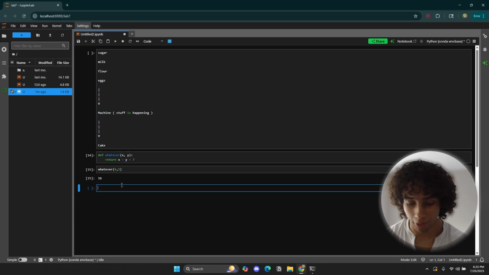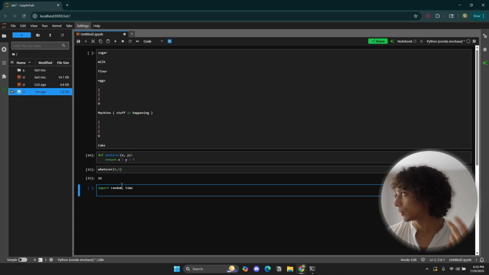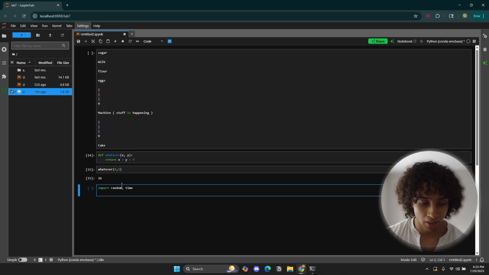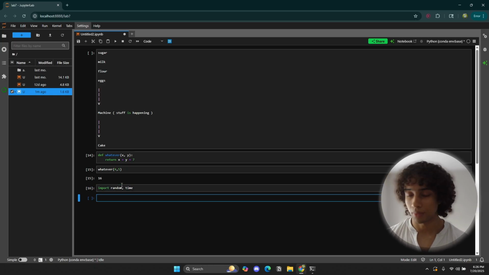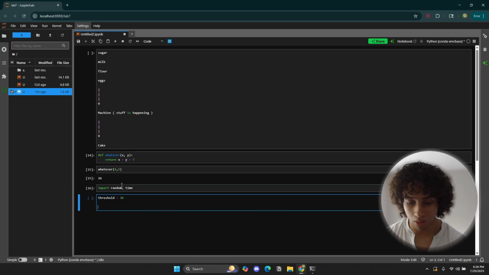First, let's import a library. Let's import random, and let's import time. We've been using the random and time libraries a little bit lately in our series. This is just for illustrative purposes and to get comfortable with our Python. So right now, we are going to code something. We're going to create a very simple sensor.